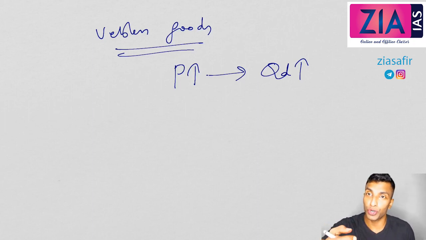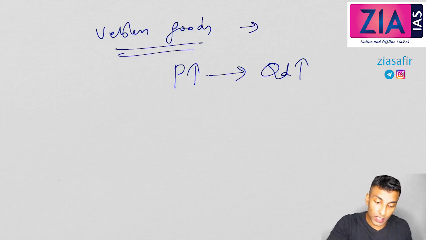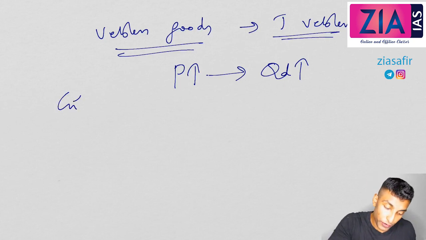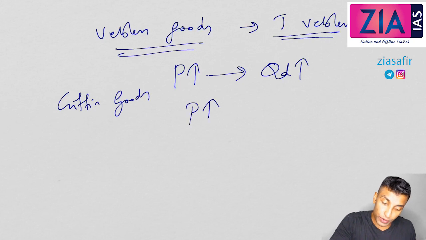So this is for show off. Demand will be high when the prices are going high. So this is Veblen good. This concept was given by T. Veblen. So price is increasing. In the case of Giffen goods also, price is increasing and quantity demanded is increasing.